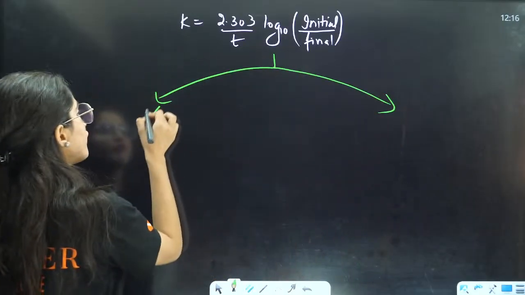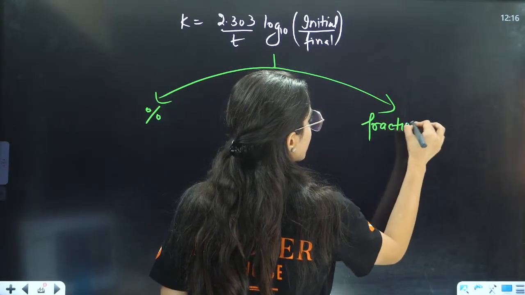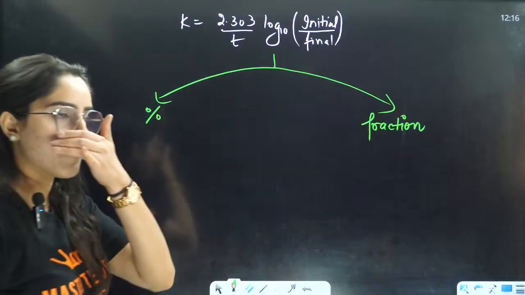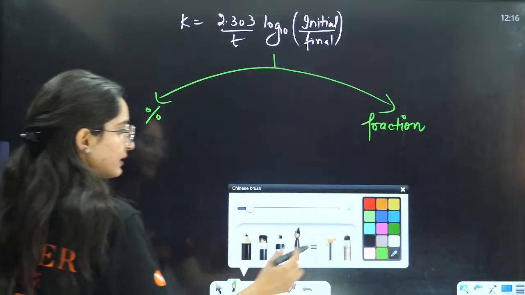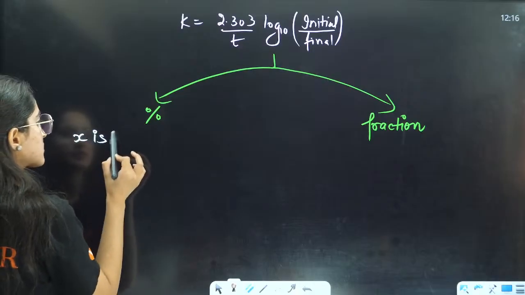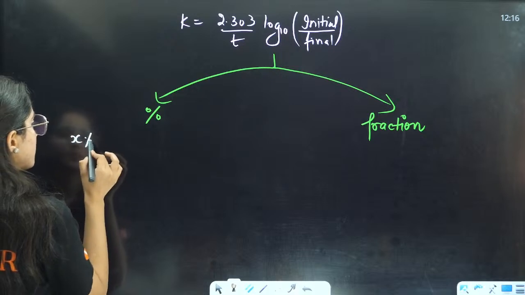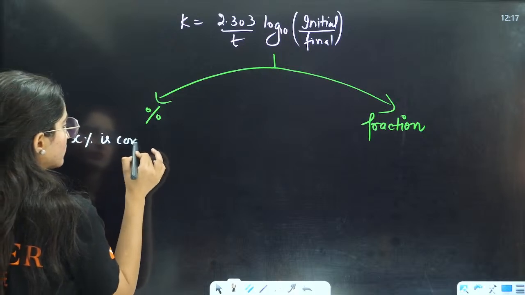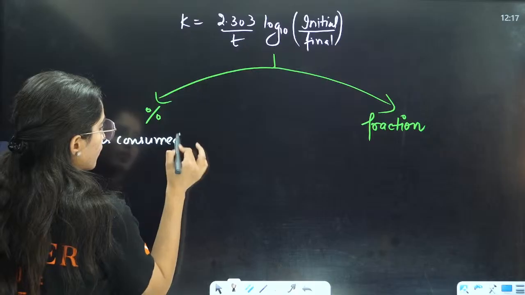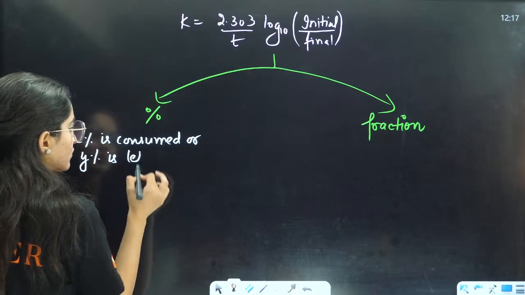One is in the form of percentage, one is in the form of fraction. If they are saying in the form of percentage, they are saying X percentage is consumed, or Y percentage is left.